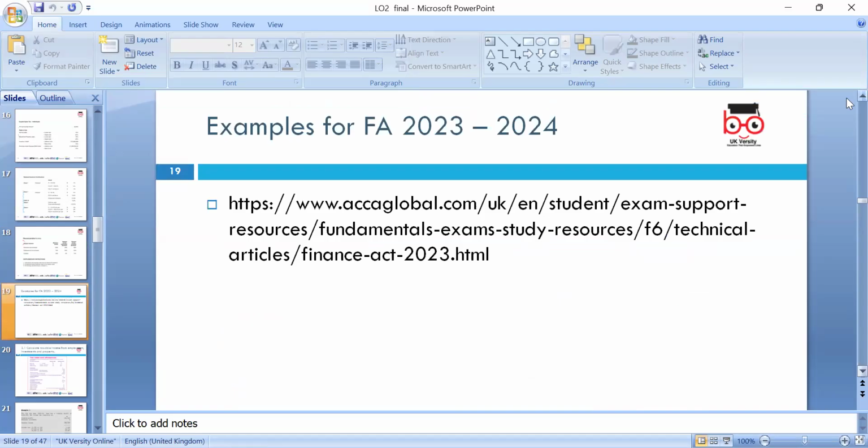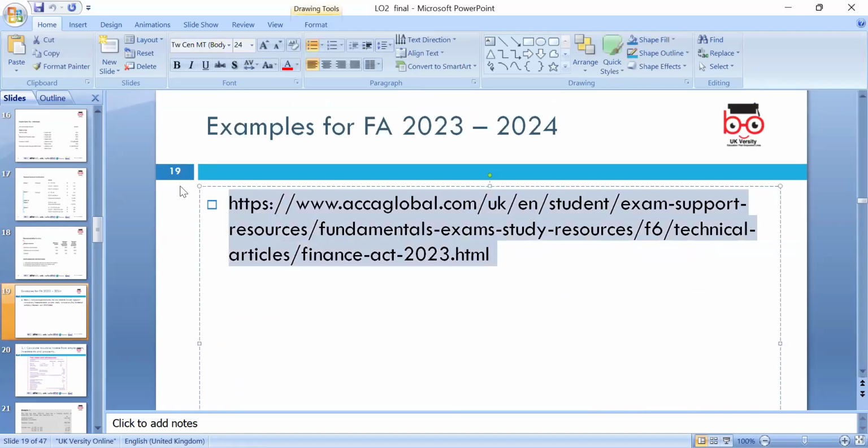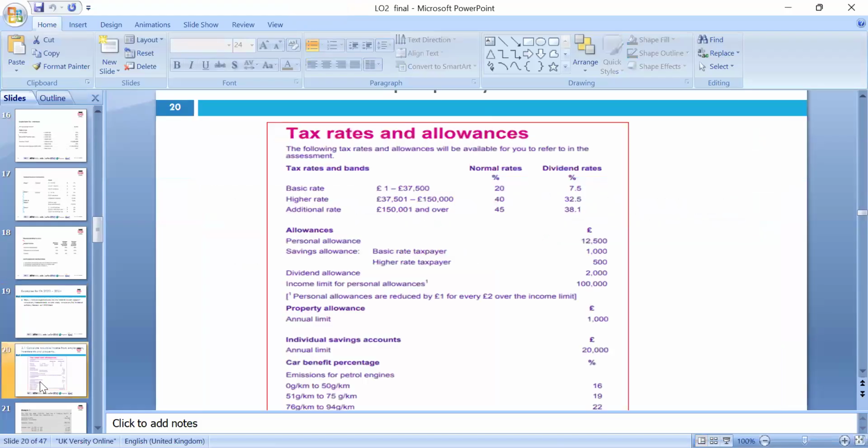Okay, examples from the Finance Act 2023 and 24. I can share the document with you, and it is also available on the Moodle page, so you can follow accordingly. That is what we can look at. Let's please move to the next.